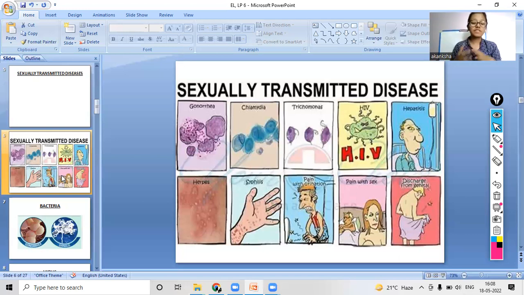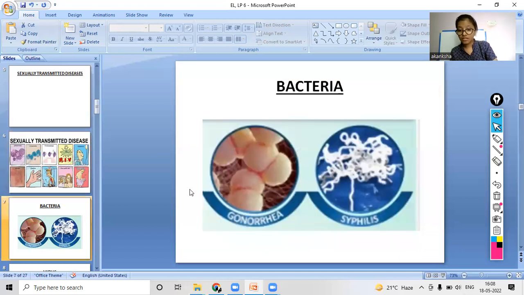Since the sexual act is a very intimate connection of the bodies, it is not surprising that many diseases can be sexually transmitted. As you saw, these many diseases can be sexually transmitted. These include bacterial infections, such as gonorrhea and syphilis, and viral infections, such as warts and HIV/AIDS.